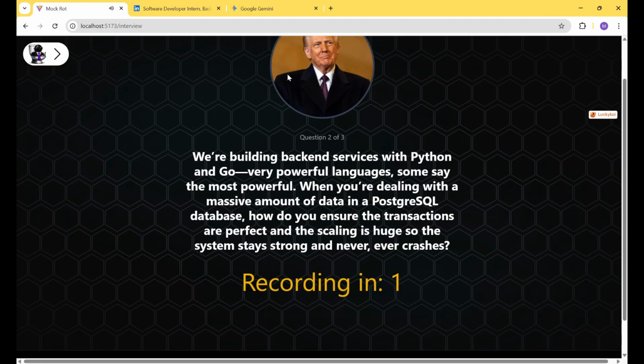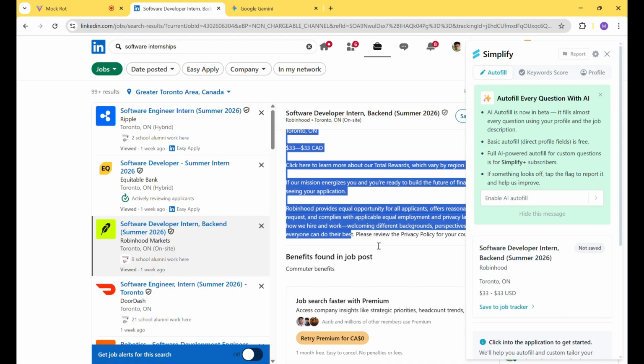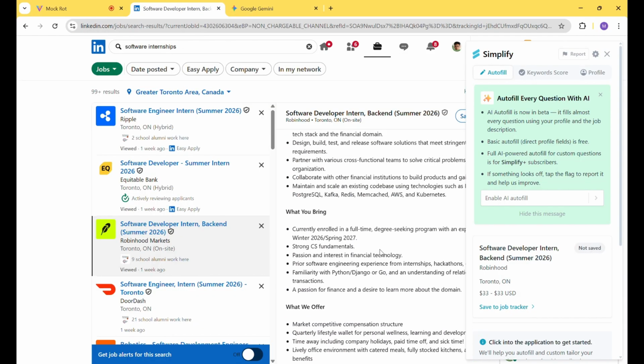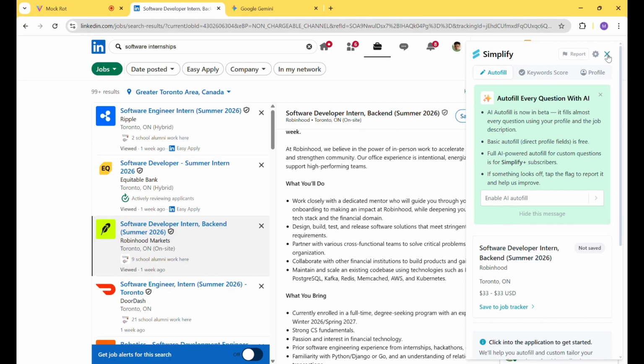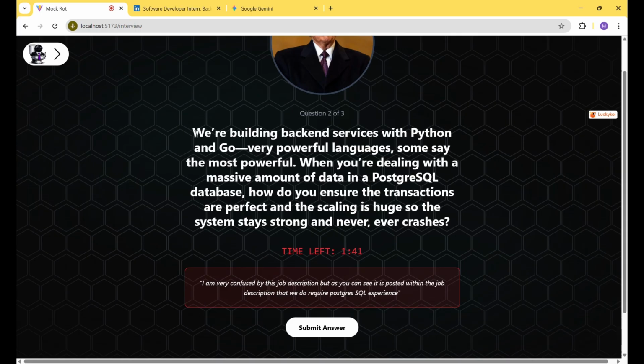So after Trump just asked the question, I am very confused by this job description. But as you can see, it is posted within the job description that we do require PostgreSQL experience. So our AI, Mockrot AI, is able to sift through the important information in the job description to make thoughtful and useful questions that we can use in the interview process.